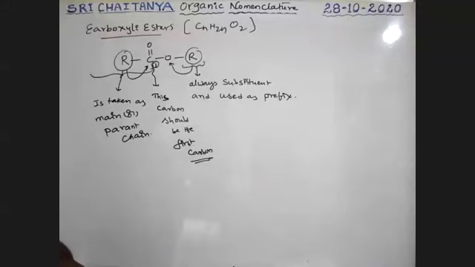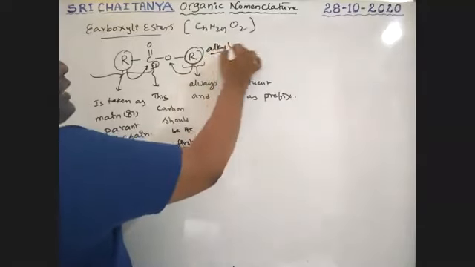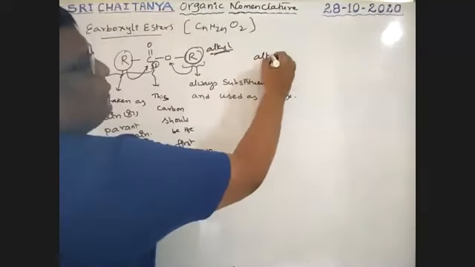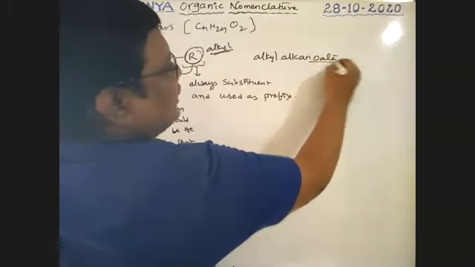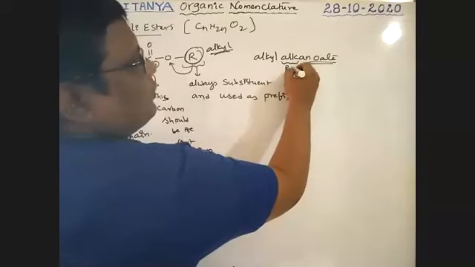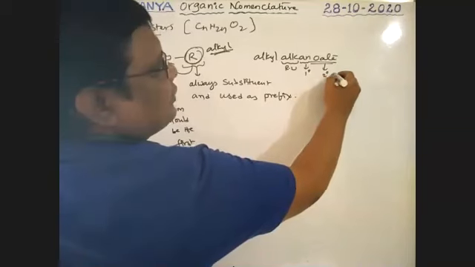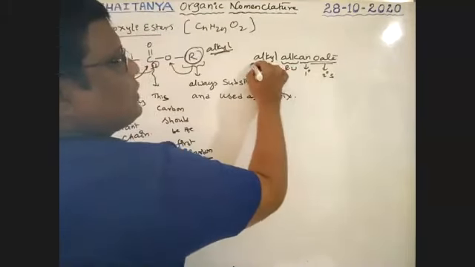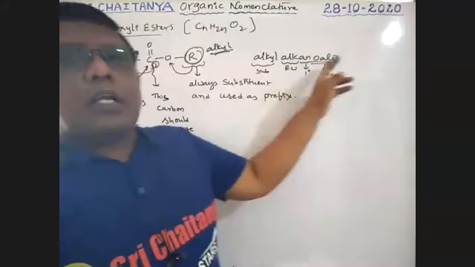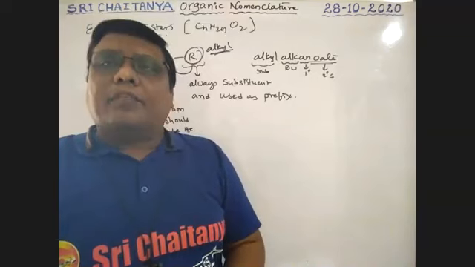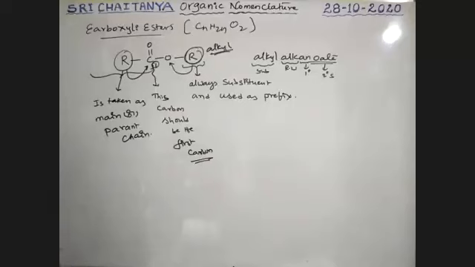Next, how to name the compound? The alkyl group gives alkyl, and then alkanoate is used. Alkane is the root word, the primary suffix is ane, and the secondary suffix is oate. The alkyl group is the substituent. So alkyl alkanoate is the IUPAC name of esters. Let us take some examples.